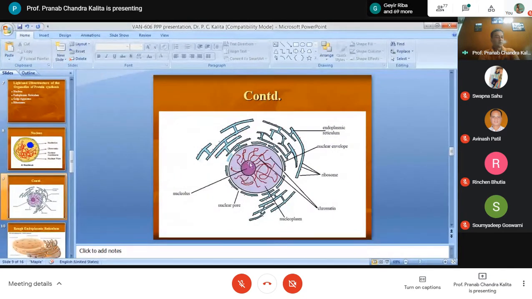Under the electron microscope, you will find three different areas in the nucleolus. At master level, you will learn the three parts of the nucleolus, like the pars fibrosa and the fibrillar center.